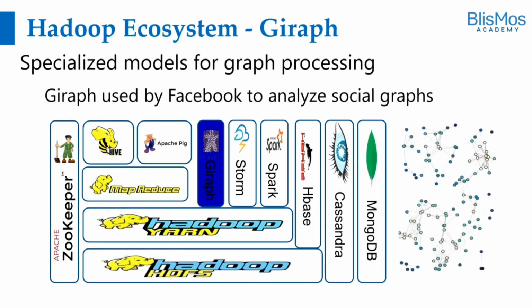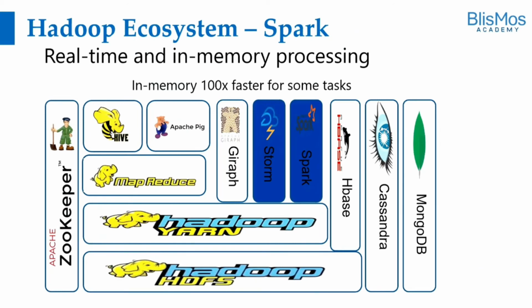We do have specialized models for graph processing. Remember, when we spoke about the different requirements of a programming model, we understood that a programming model should be optimized for the specific data type. So MapReduce will not be optimized for graph data. This is a specialized model for graph processing, Giraph. In Facebook, where people are connected to each other, those connections have some more connections that will be analyzed by Giraph.